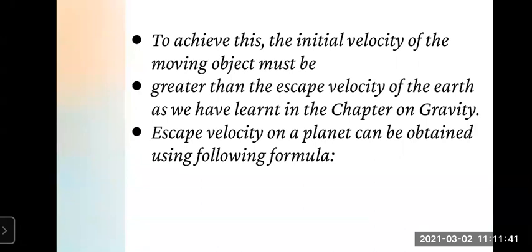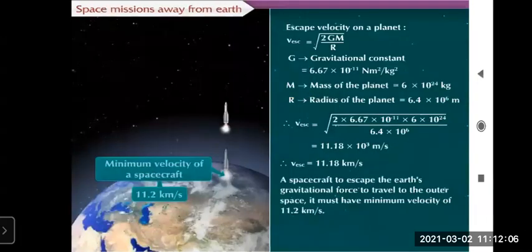Now, what is given here? To achieve this, remember, the initial velocity of the moving object must be greater than the escape velocity of the Earth, as we have seen in the first chapter. Escape velocity on a planet can be obtained using the following formula. So we'll see the derivation of how the formula for the escape velocity can be obtained. Now look at the slide. Now see what is given.